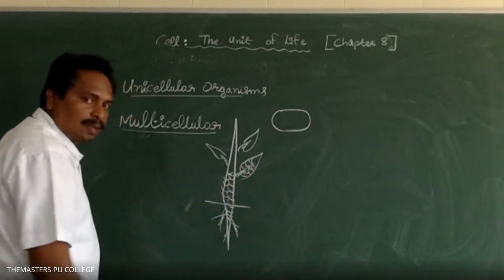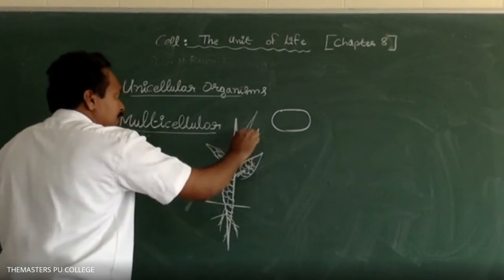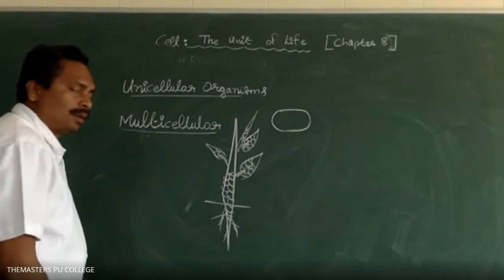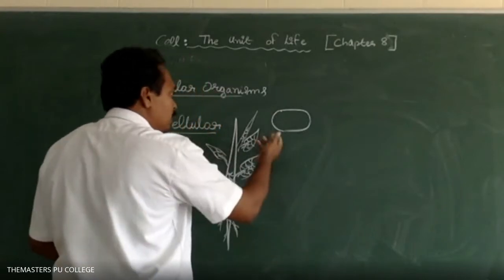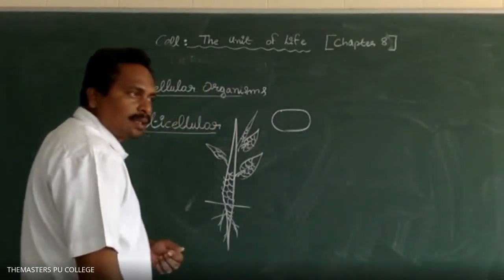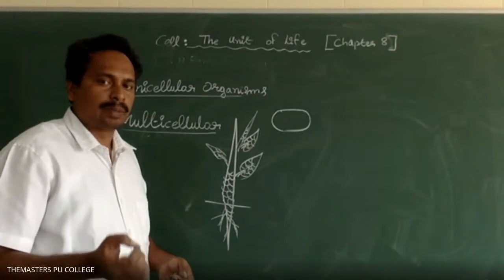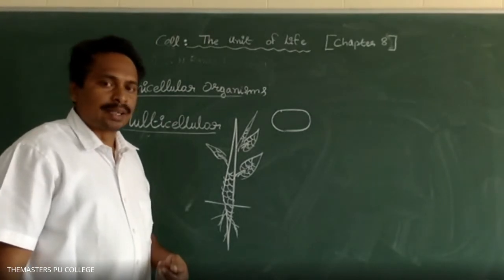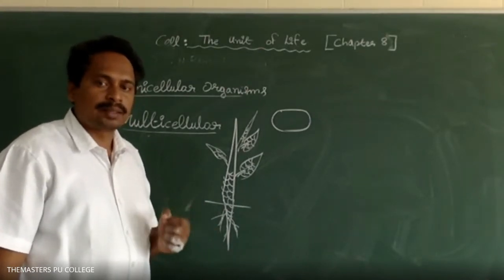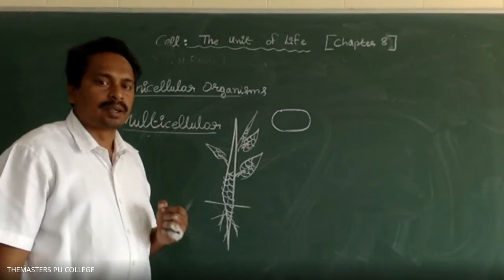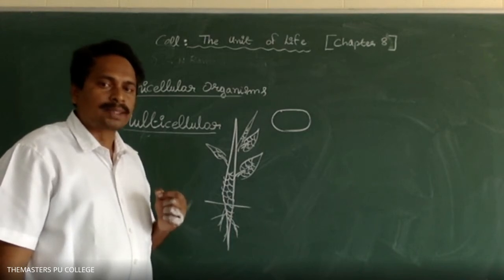Root, stem, leaves, branches and flowers of flowering plants are made of several different cells. In bacteria, for example, Lactobacillus and Escherichia coli. Lactobacillus is involved in the conversion of milk into curd. Escherichia coli is another example of a prokaryotic, unicellular organism made of a single cell. So organisms are of two types based on whether they are made of one cell or multiple cells.